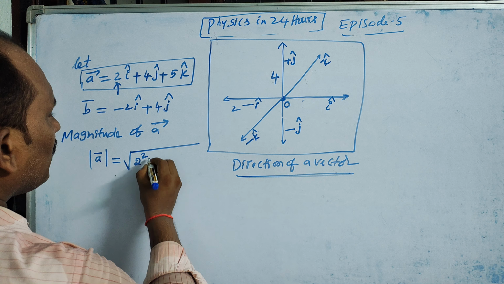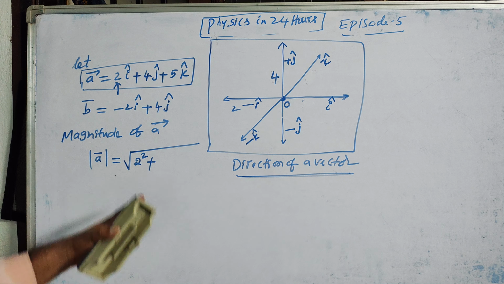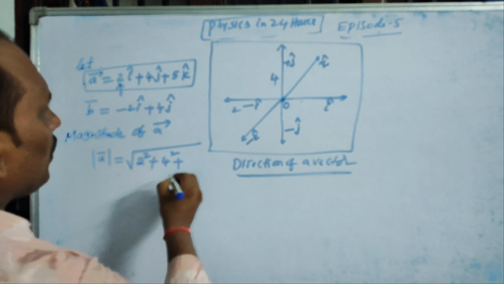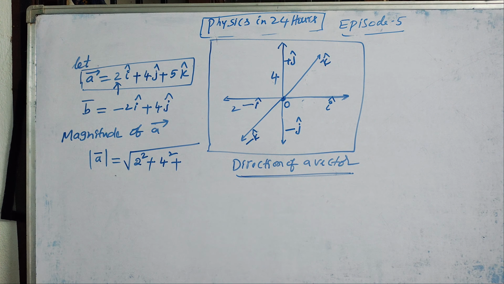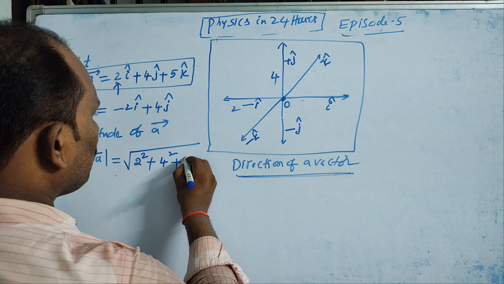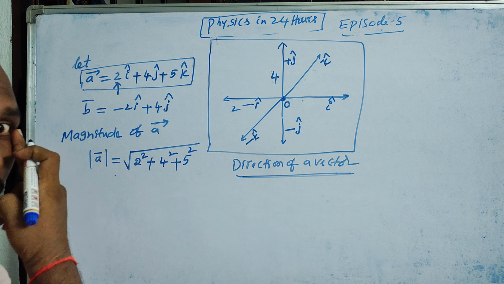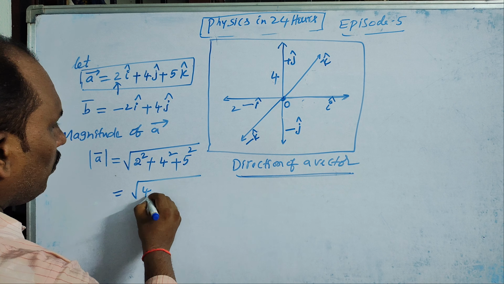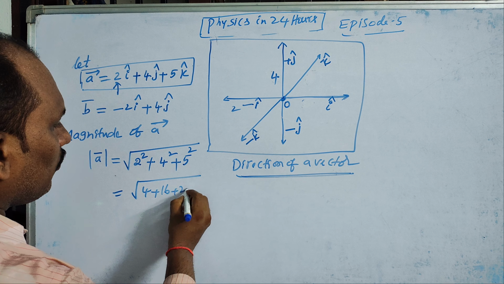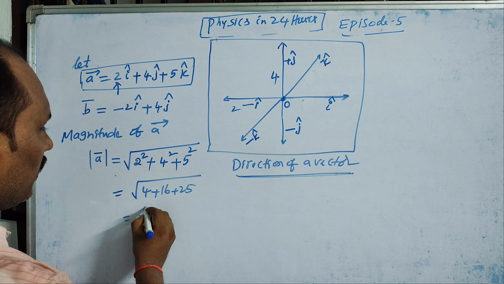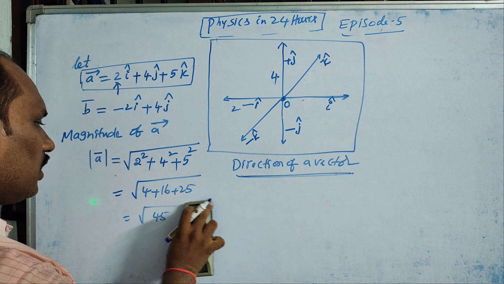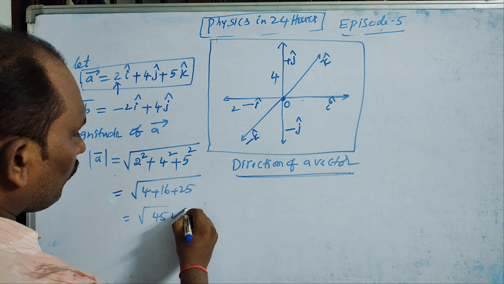We have to square that, plus the j beside value, 4 square. What is the k beside value? 5 square. Now we have to calculate. 4 plus 16 plus 25. What do you get? 45 we will get. So this 45 is called what? Magnitude.